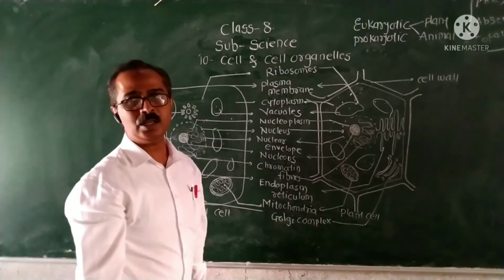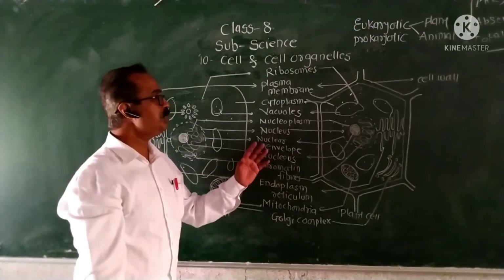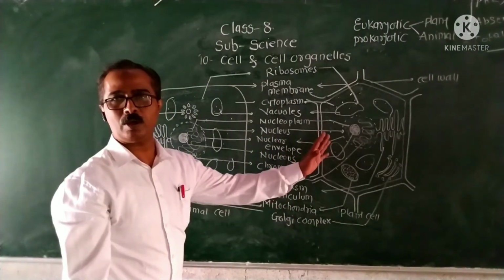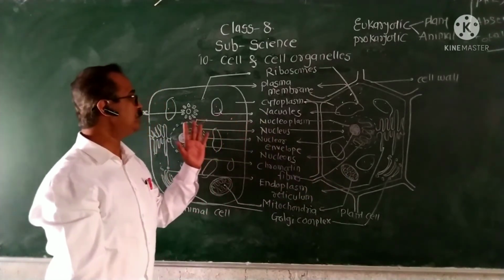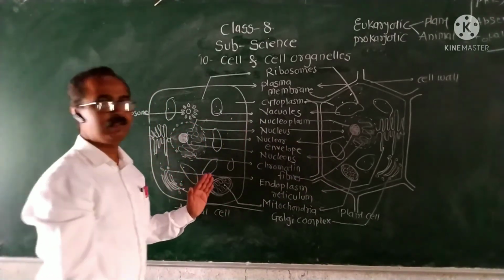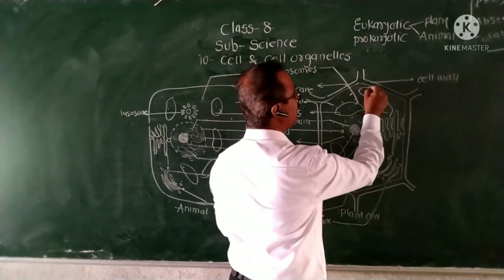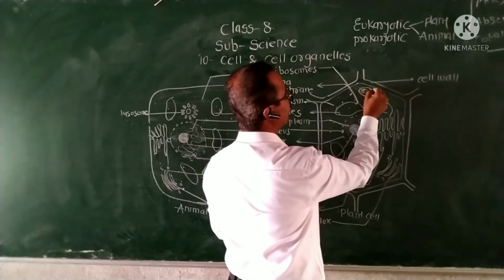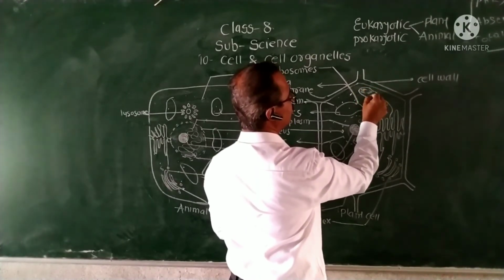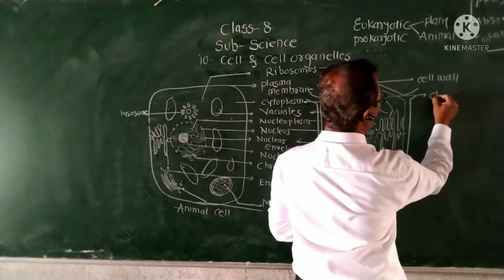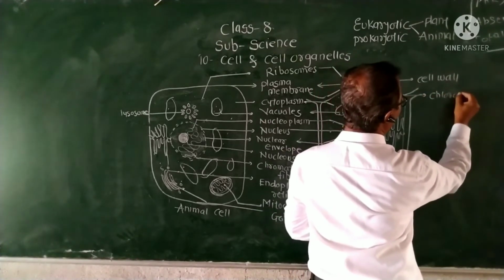Then there is one more structure which is present only in the plant cell and absent in the animal cell, known as chloroplast.